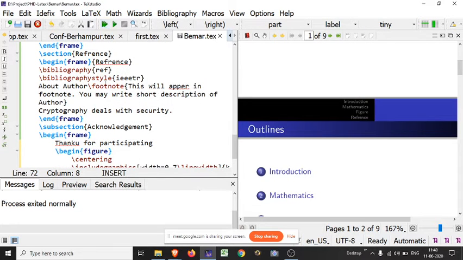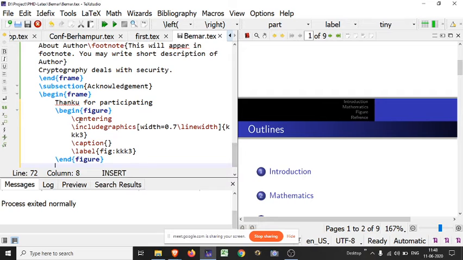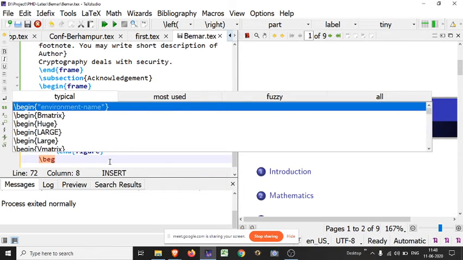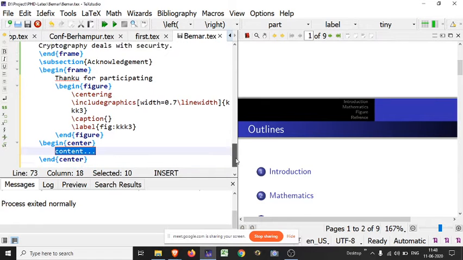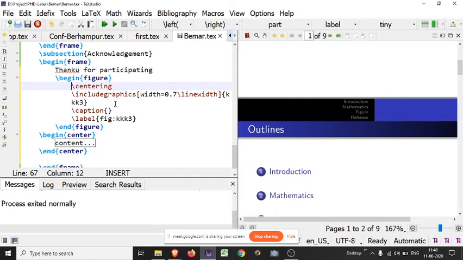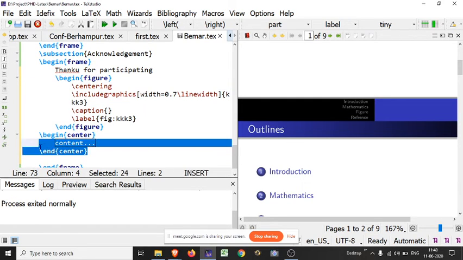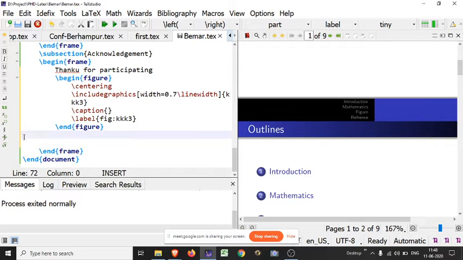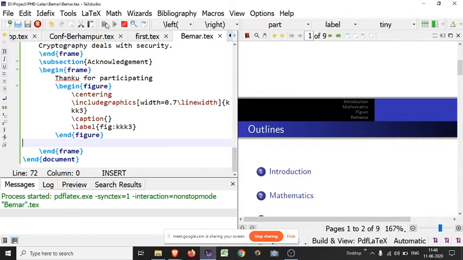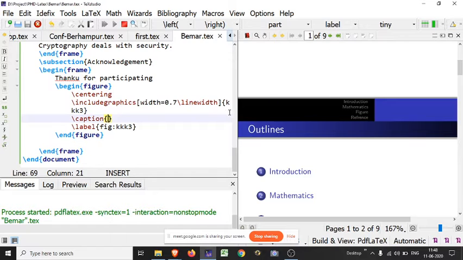For centering the figure you have to use the command centering, or there is also an environment: start with begin and use center. Either you use this for centering, or directly use centering. Since here there is only one figure, we do not need the begin command. We may directly work with the centering command. Just check what happens. You may put a caption here as we have already discussed.